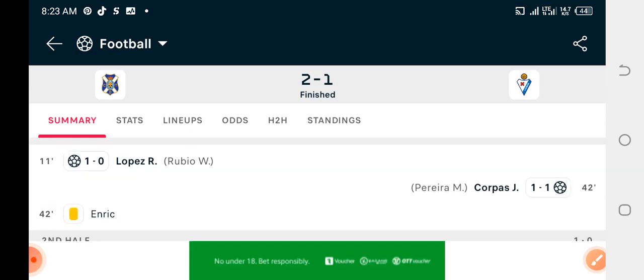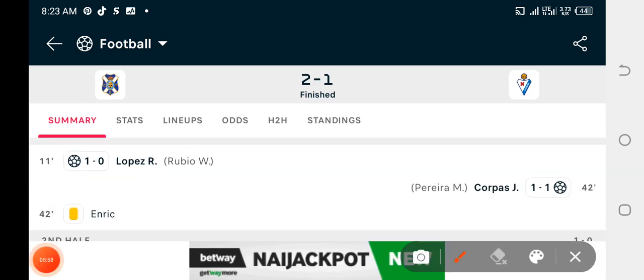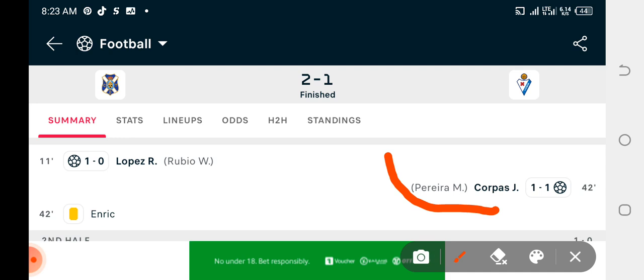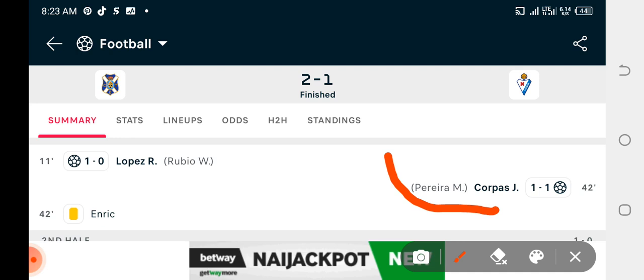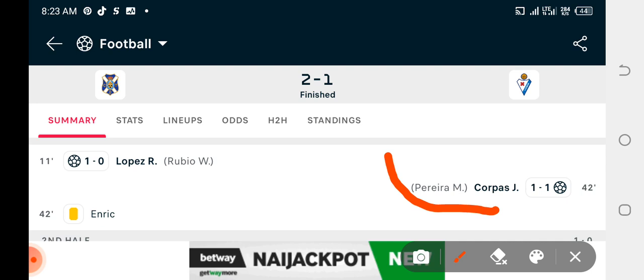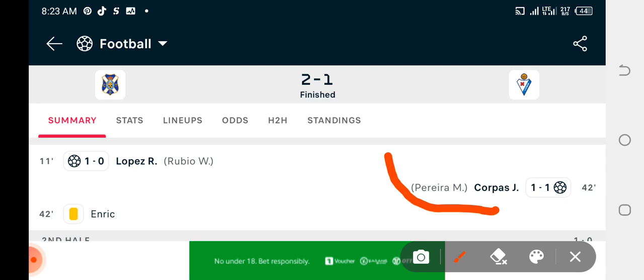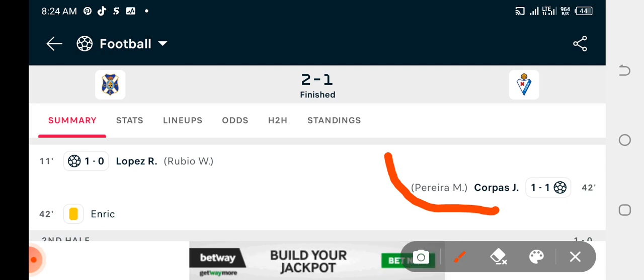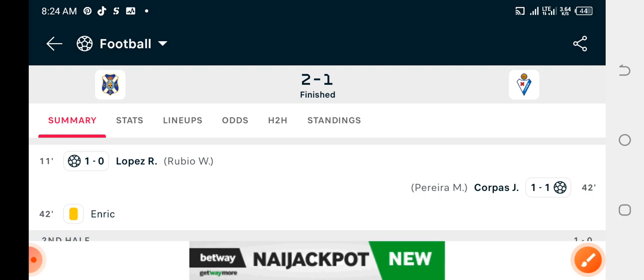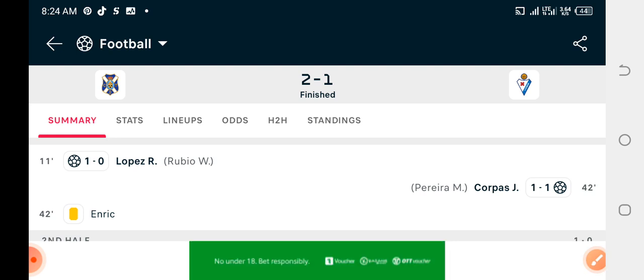So unfortunately, the first half ended up as 1-1, and definitely the first half happens to be the most scoring half, and this particular game can actually end up as first half over 0.5, but the complication there is just that it can end up as first half over 0.5 and also first half most scoring half or second half most scoring half. In betting, nothing is always 100%, but in this particular situation, this start is highly complicated, so let us avoid it and go to the next game and see. Please try and learn how to avoid games that do not meet the requirements of your analysis.